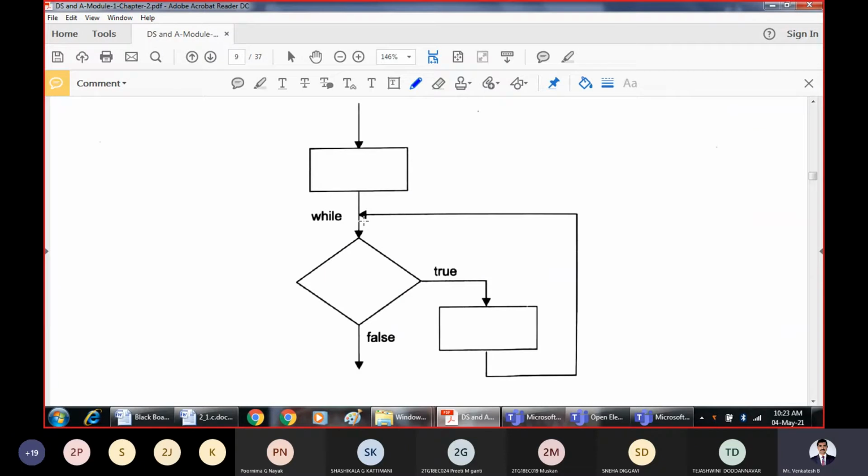So let us look at the flowchart for this. This is the entry point for the while loop. Here we check some condition or expression, which will have one of the truth values, either true or false. If it is true, we execute the block of statements.